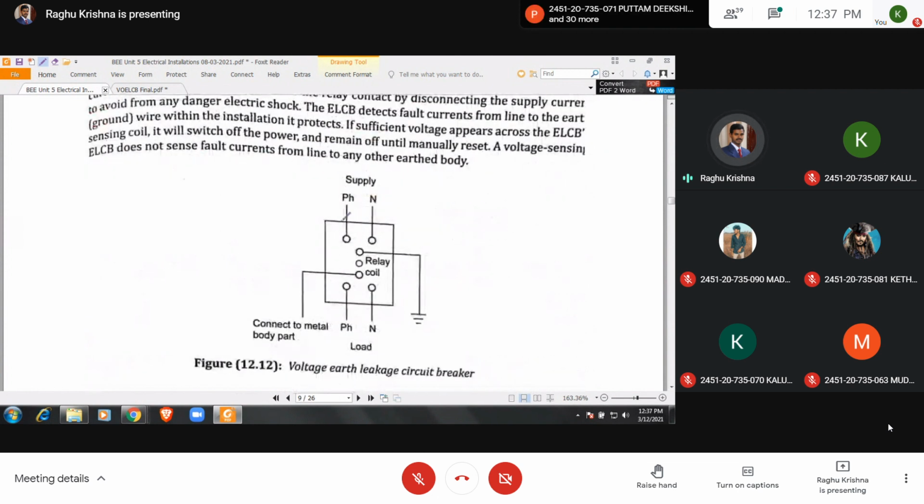See here, this is the diagram. This is the supply, and this is the load. Between the supply and the load, we have this ELCB, the voltage operated ELCB.